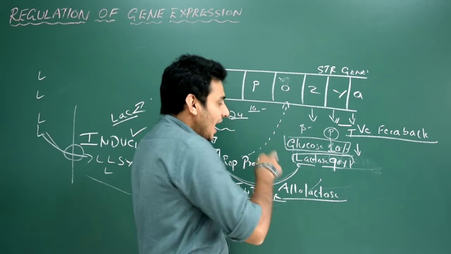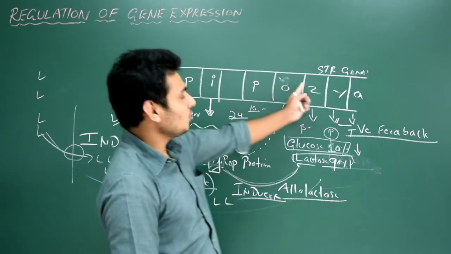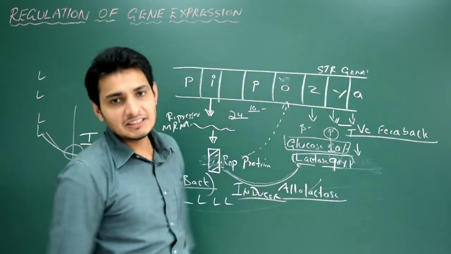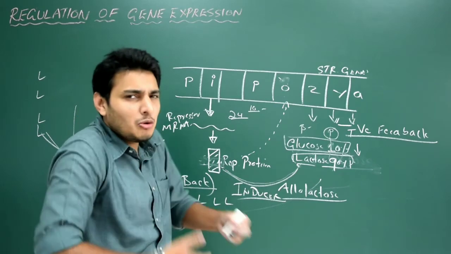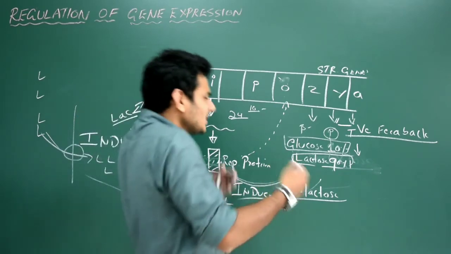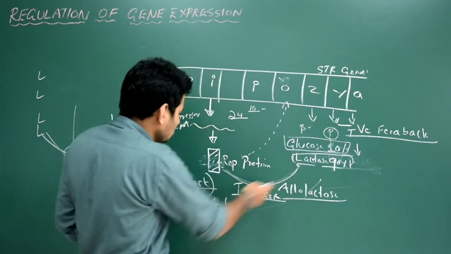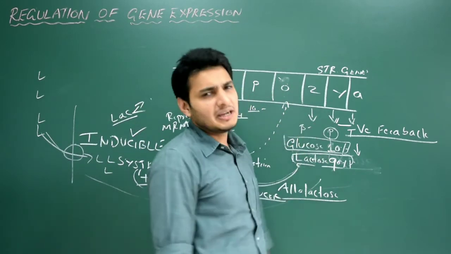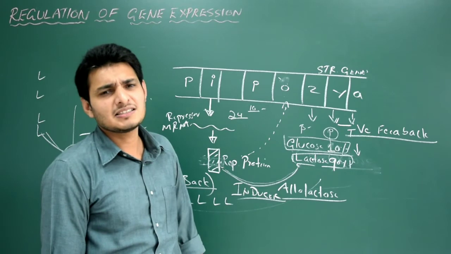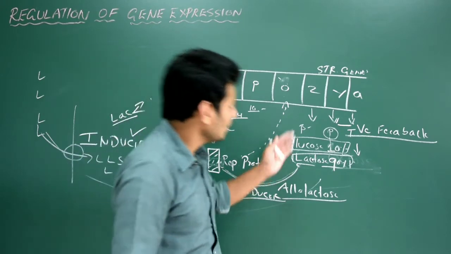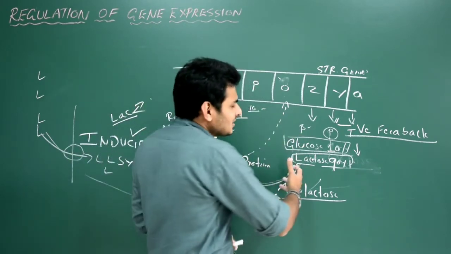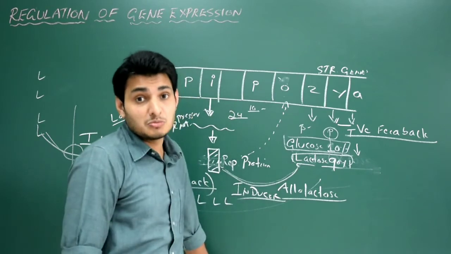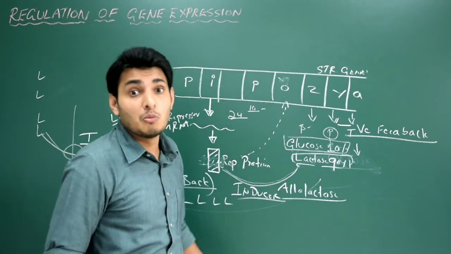Okay, so I need somebody to activate the ZYA genes, the structural genes. Earlier it's like now getting activated, almost activated, because the lactose will go and bind to the repressor protein. But the speed of synthesis of beta galactosidase, permease, trans-acetylase is not enough to hydrolyze all the 90% lactose because the percentage is very high, it's more in number.